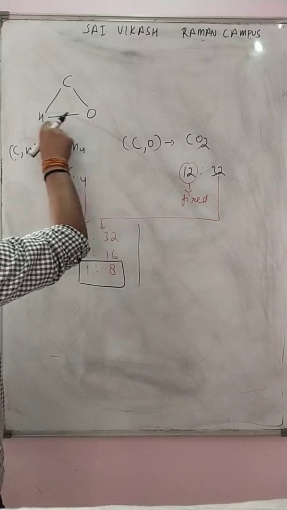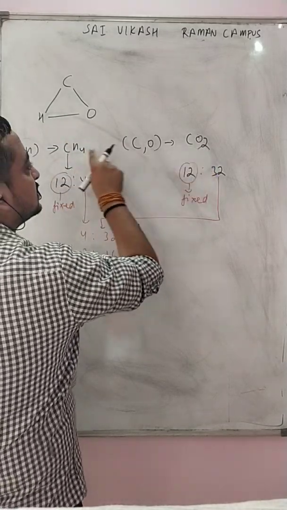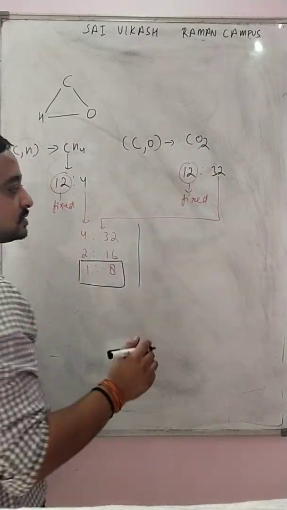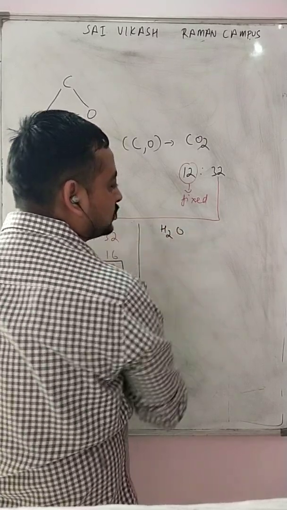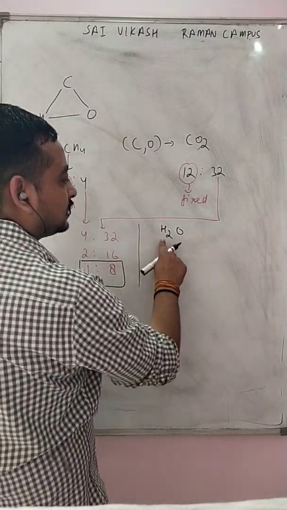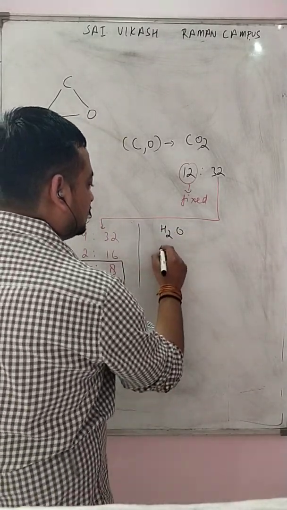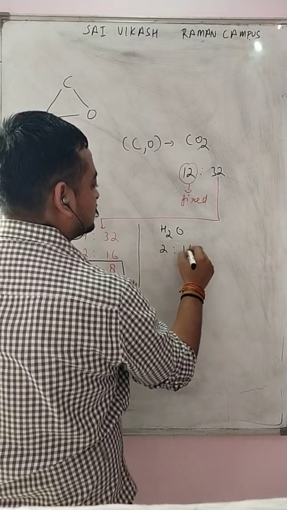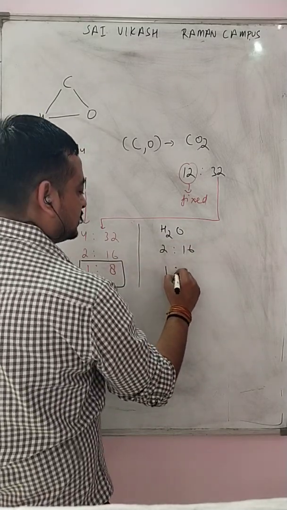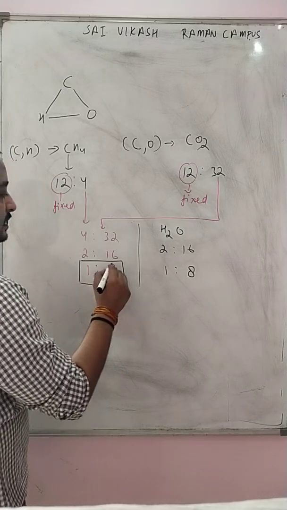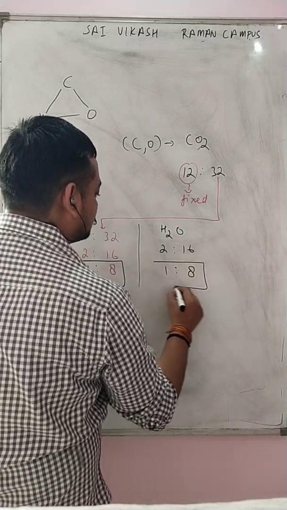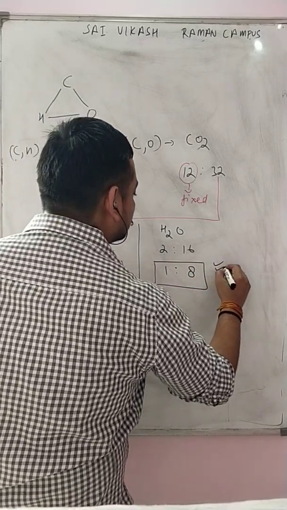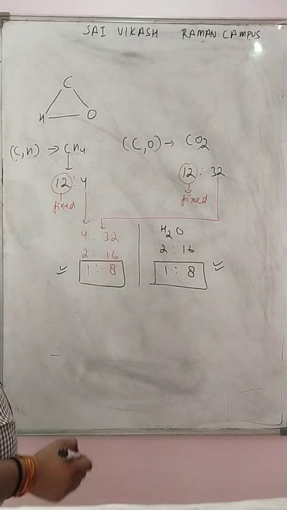How do hydrogen and oxygen combine in nature? Hydrogen and oxygen combine in the form of H2O. You know very well. Let us take its ratio. This one is 2, this one is 16. Let us take 1:8. You can easily check that the ratio comes out exactly similar.